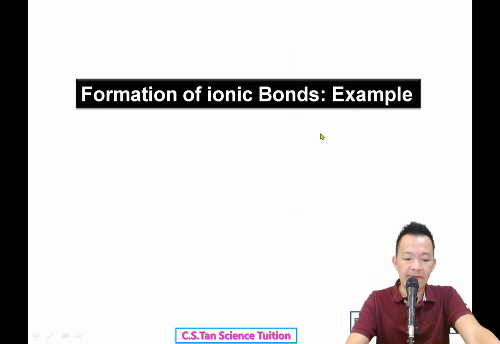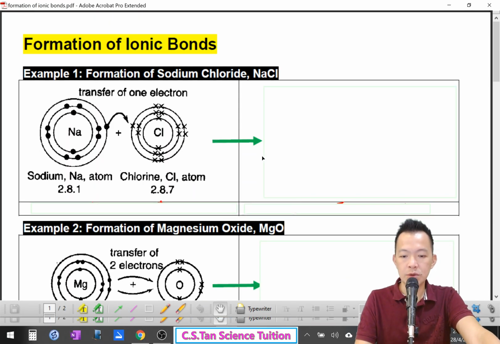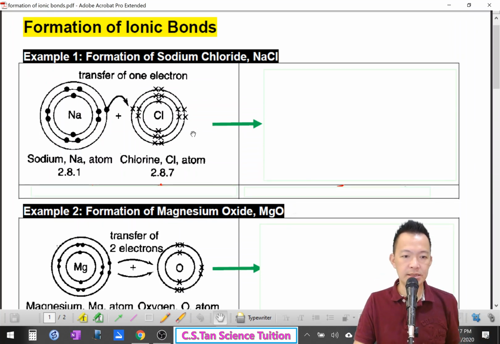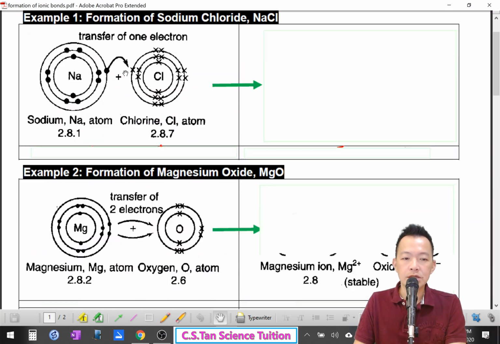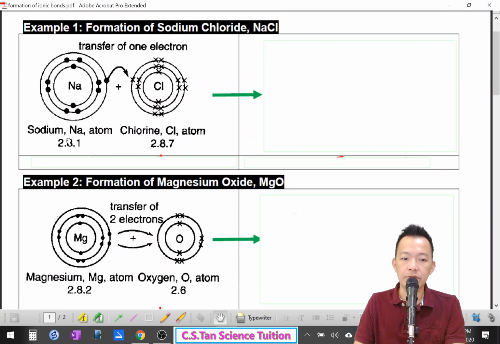So for any example of formation of ionic compounds or ionic bonds, you have to draw it in the exam. 在考试你必须画离子的化合物怎样被形成出来。Simple. Look at the example. See how. So sodium and chlorine. Sodium 2.8.1 not stable. Chlorine 2.8.7 not stable. So one day sodium and chlorine meet together and you give them some heat energy. 给他们一点点的热能。Okay, and now with the heat energy, a chemical reaction takes place.